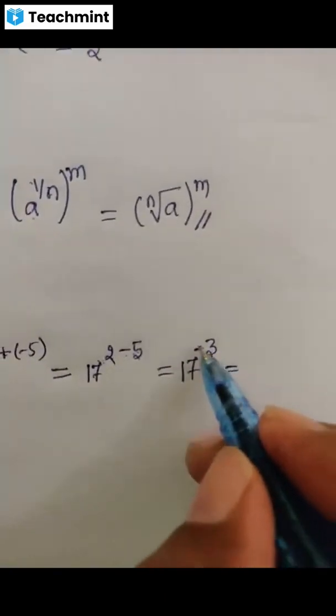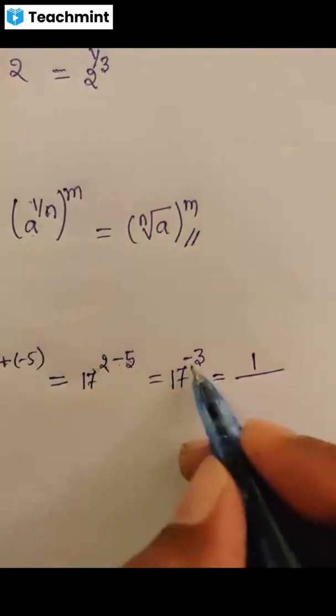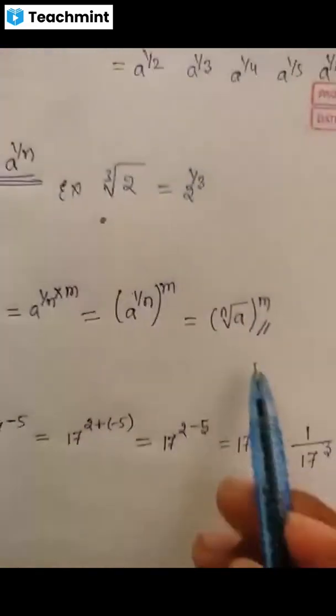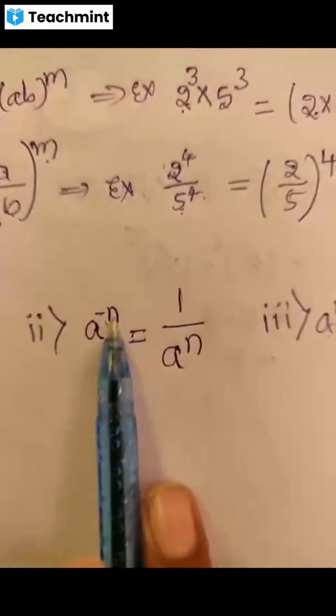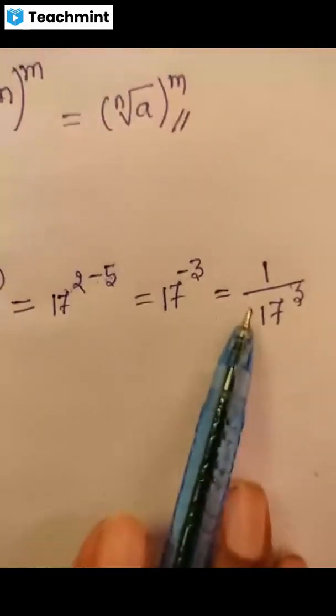So this is 17 to the power minus 3. We have to keep this in the form of positive sign, means take this to the denominator, 1 divided by 17 to the power 3, using this law: a raised to minus n means 1 divided by a raised to n. We can write like this here.